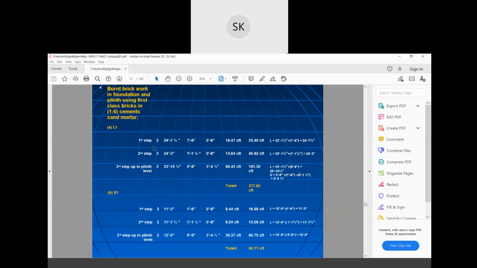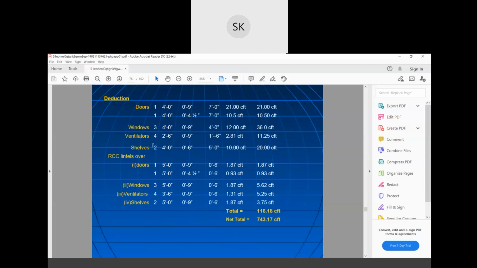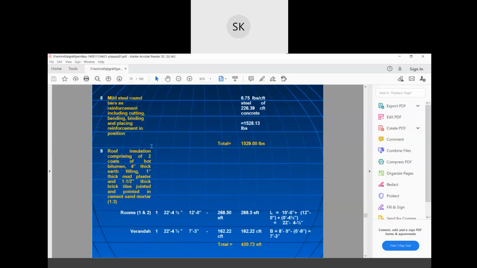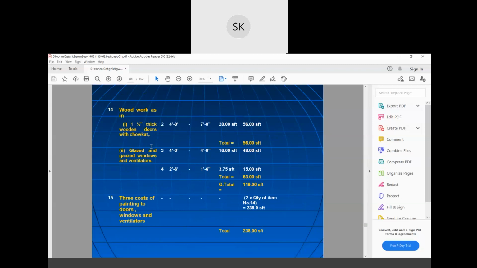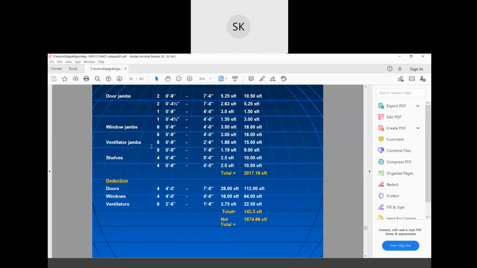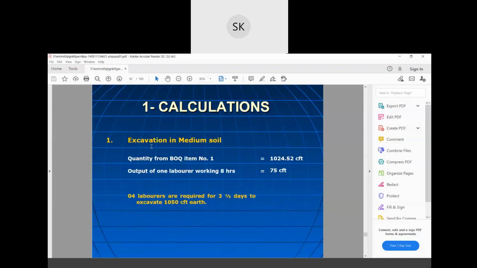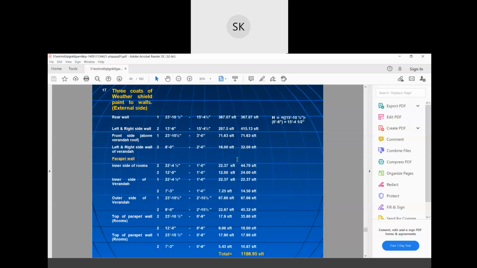So like that, you calculate all the quantities. At the end, you will add all the quantities for different works. Now the abstract of quantities. For excavation, you have abstracted the quantities. Earlier it was a lot of calculation. Now you will write only the total quantities. This is called a detailed estimate. Every detail has been discussed here.